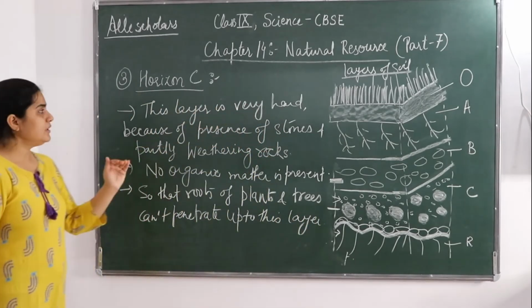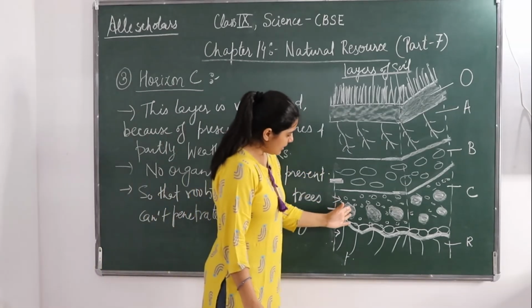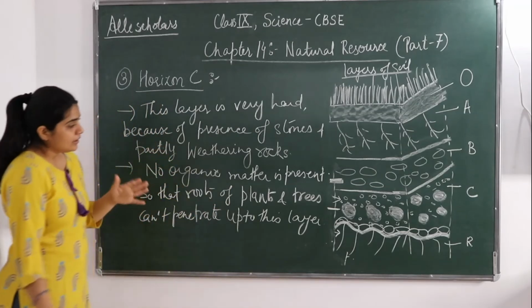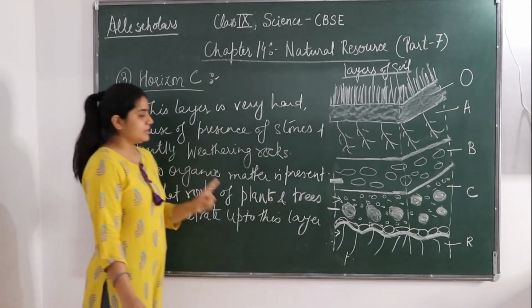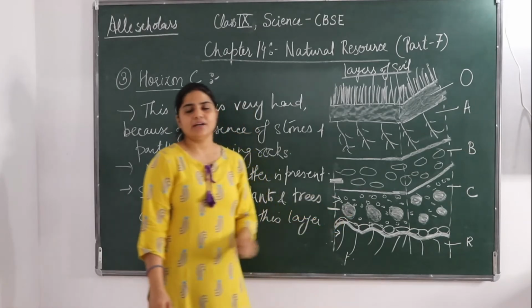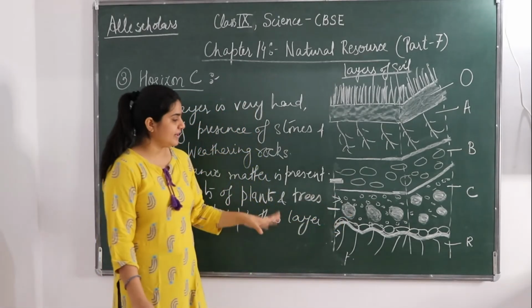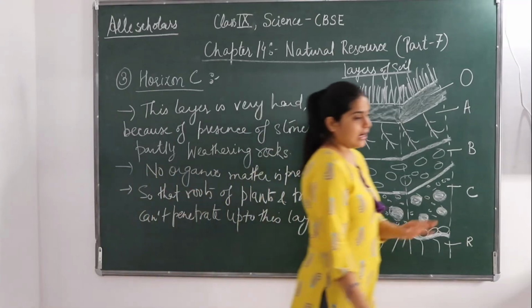So this was about origin C. This layer is very hard as you can see. So many stones and partially rocks are there. There is no organic matter. Please remember this, that there is no organic matter, and roots of plants and trees, they could not penetrate till this layer. The last layer, that is the origin R.